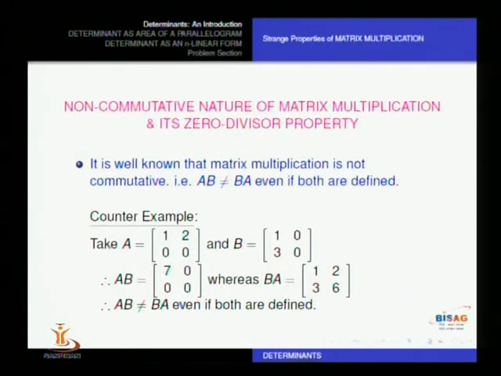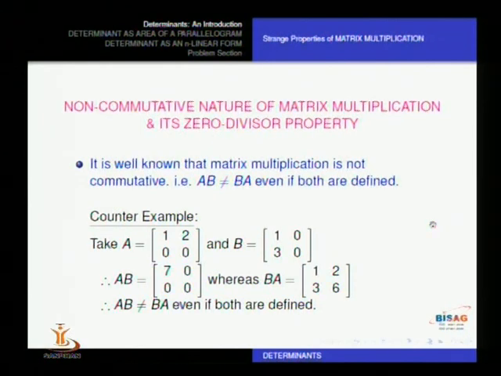First of all, we talk about the non-commutative nature of matrix multiplication and its zero divisor property. It's well known that matrix multiplication is not commutative. We see a counterexample on the screen. Let us take matrix A, a 2 by 2 matrix, [1 2; 0 0], and matrix B, [1 0; 3 0].